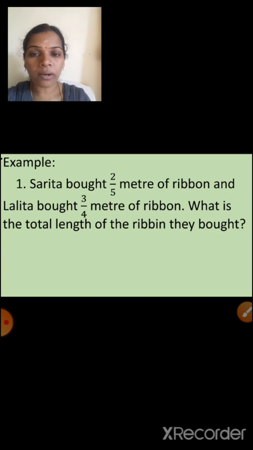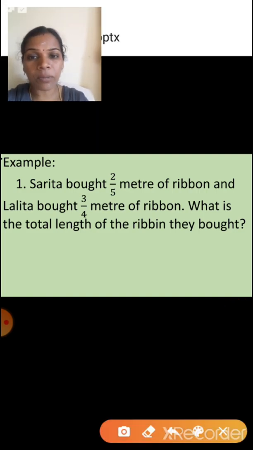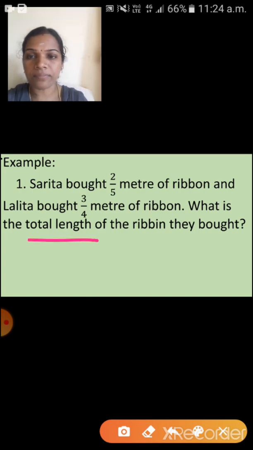So, Sarita bought 2.5 meter of ribbon and Lalita bought 3.4 meter of ribbon. What is the total length of the ribbon they bought? You have to find. Okay, so what is the keyword here? Yes, total length. So if you want to find the total length, what do we have to do? Yes, very good, we have to add.